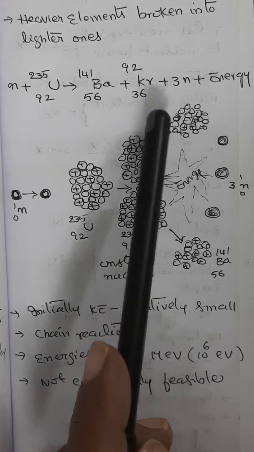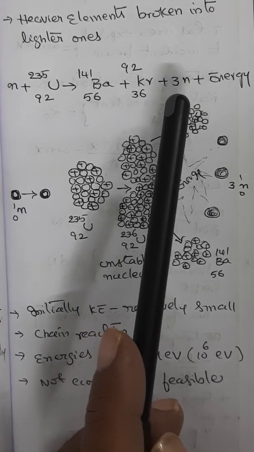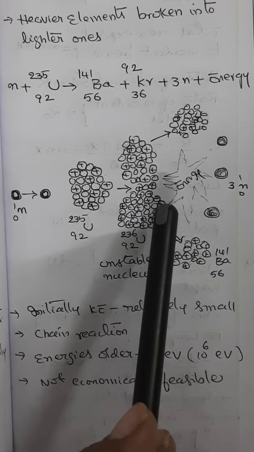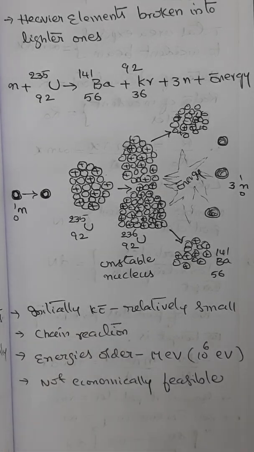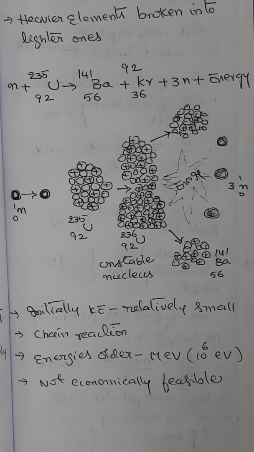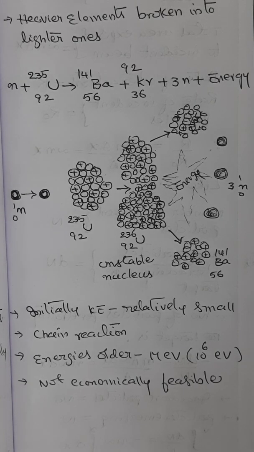So this becomes a chain reaction, and that is the basis for the design of all the nuclear reactors and also the nuclear weapons. The typical energies involved in nuclear reactions are in the order of million electron volts, that is 10 power 6 electron volts, compared to the electron volt scale of a chemical reaction. Due to the relatively large kinetic energy needed for the initial reactants, fusion based nuclear reactors are not economically feasible.